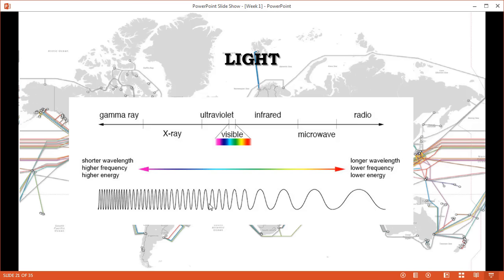But light, again, it's based on frequency. So if those other waves here, electromagnetic waves, have a certain frequency, then we perceive those waves as light. So we don't see the waves, but we see the light. So at a certain frequency, it depends on how close those waves are together. And then the closer those waves are together, the further we go in this direction, the more harmful they become to us in terms of cancer, etc. And the further down we go in this direction, the less harmful they are.